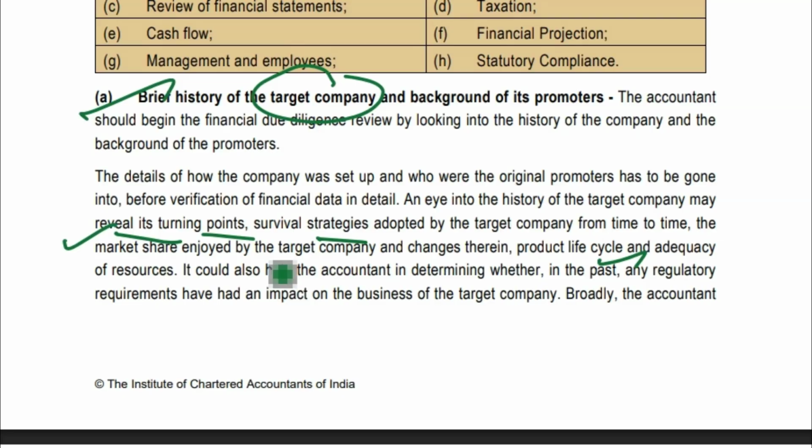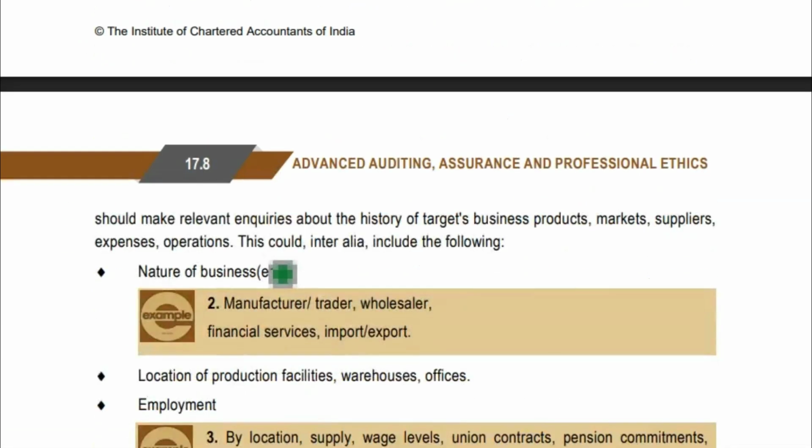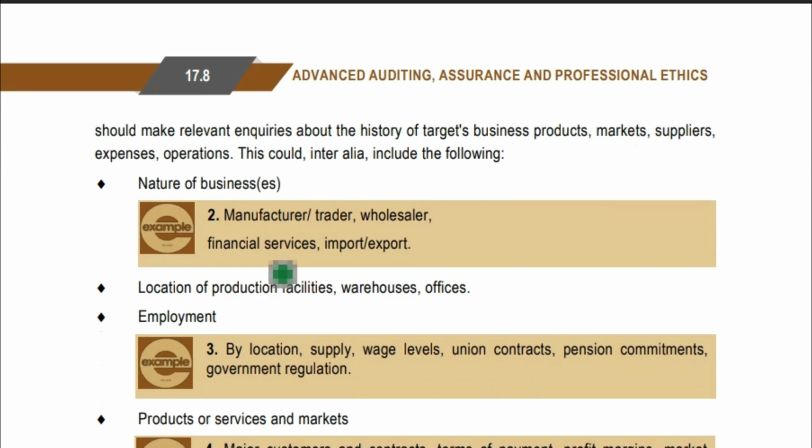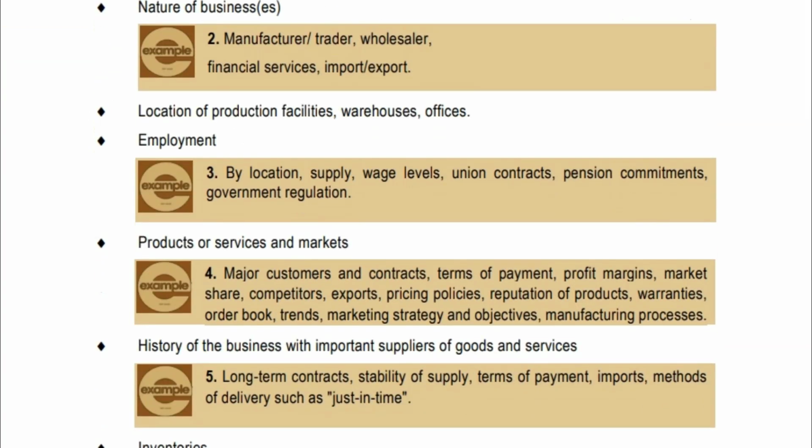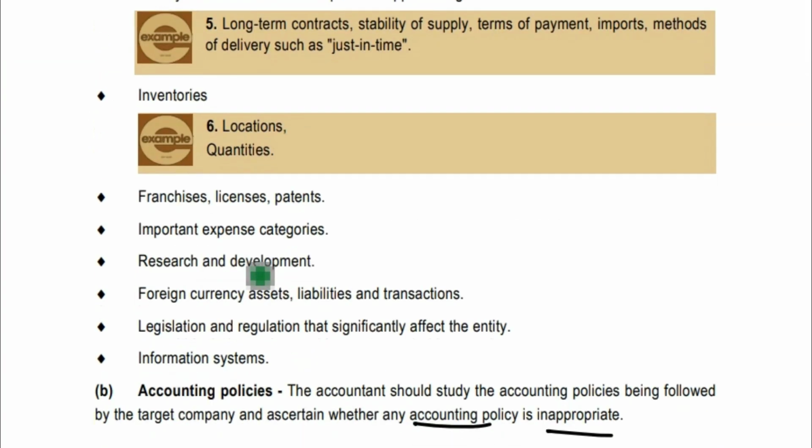So these are the things you will be understanding from the history of the target company and the promoters. Apart from that, what the product, market and suppliers are, the nature of the business, the employment, products and services, everything you will understand. Franchise, license, patents: remember any 5 to 6 points such that you can write it properly.